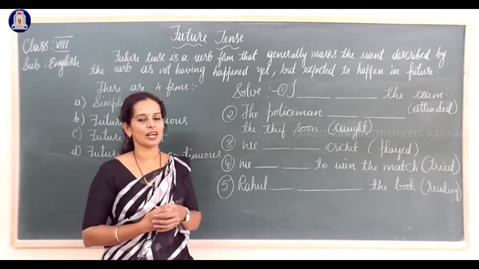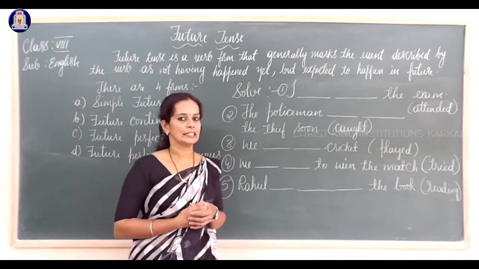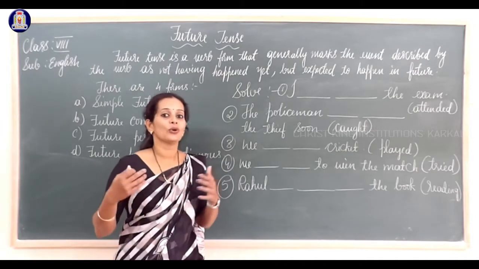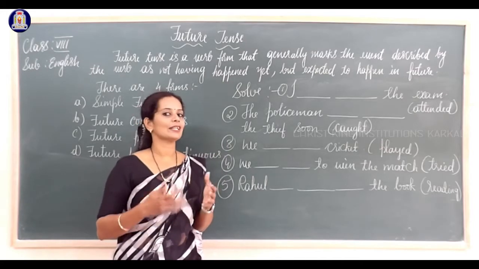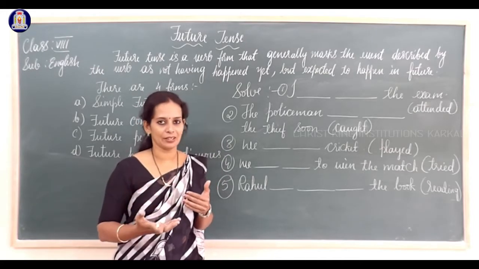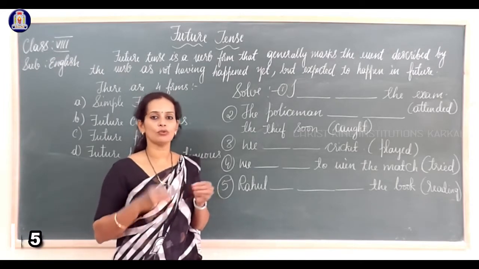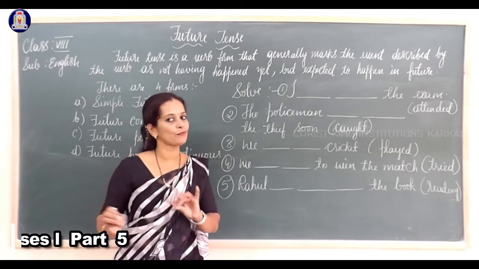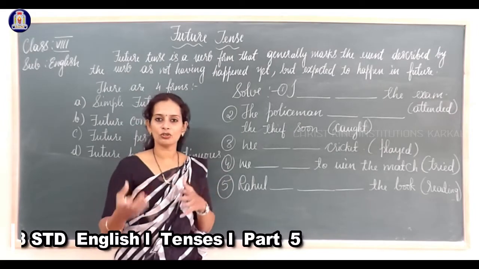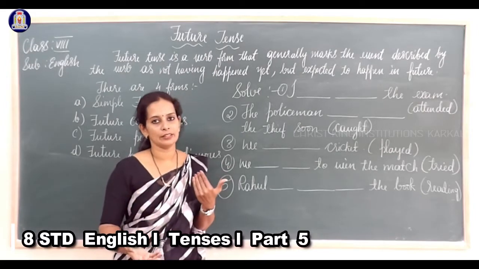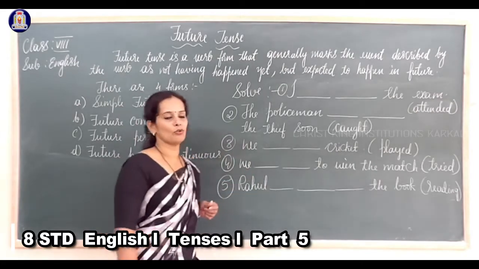The second formula, am, is, are plus going to plus root form of the verb, we can use while speaking, in common usage or casual writing, but we can stick to will or shall plus the root form of the verb most commonly. In casual writing or daily conversation we can use going to.